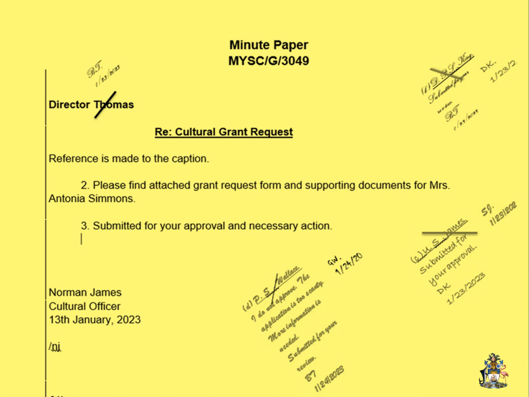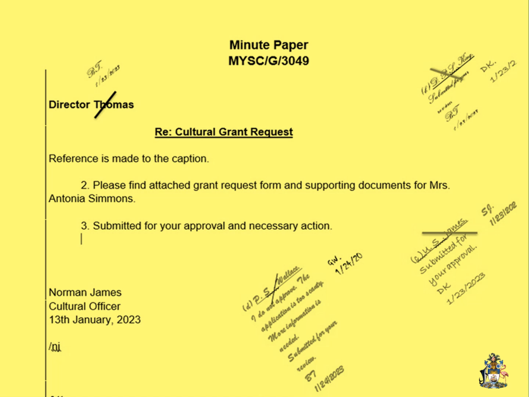And it goes on now to the Permanent Secretary, who will be D, and the note will be written to the Permanent Secretary, signed and dated. And likewise, the Permanent Secretary, when receiving, will strike through initial and date.